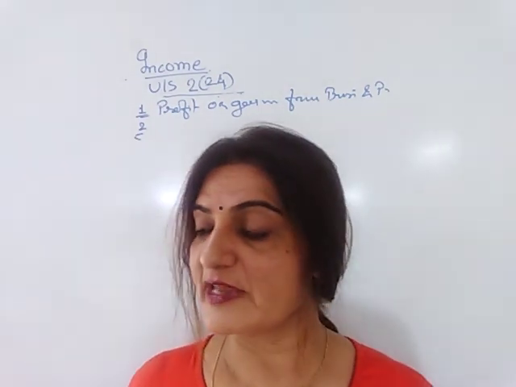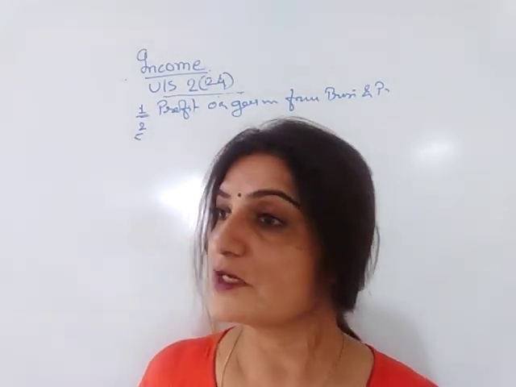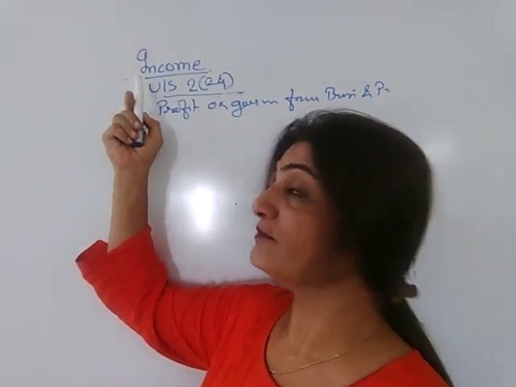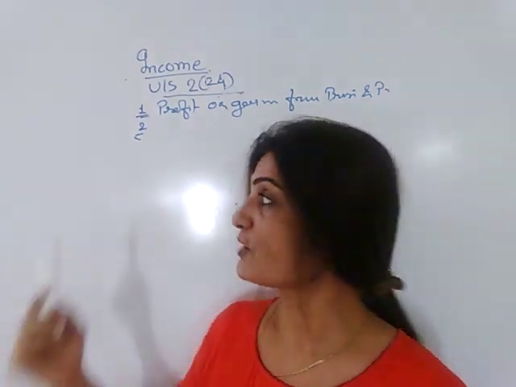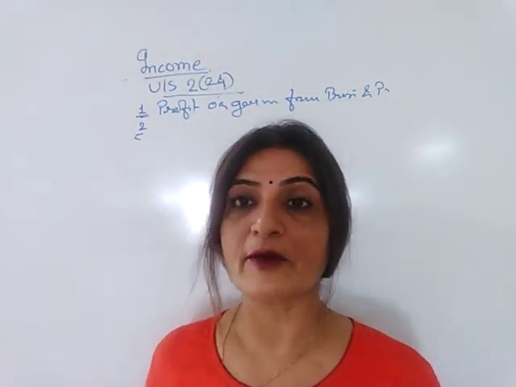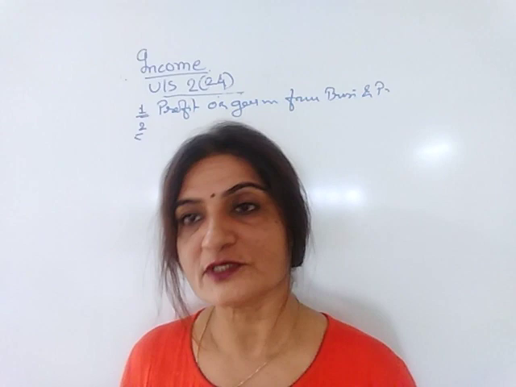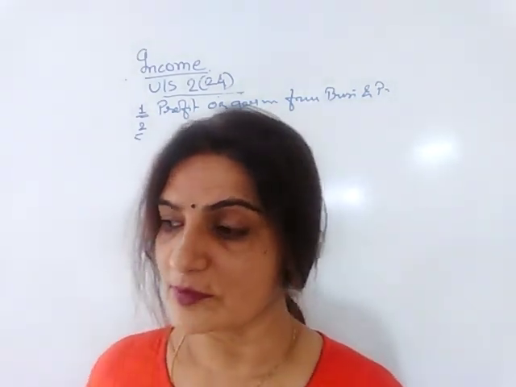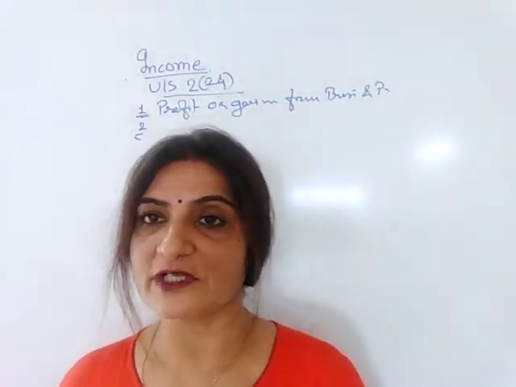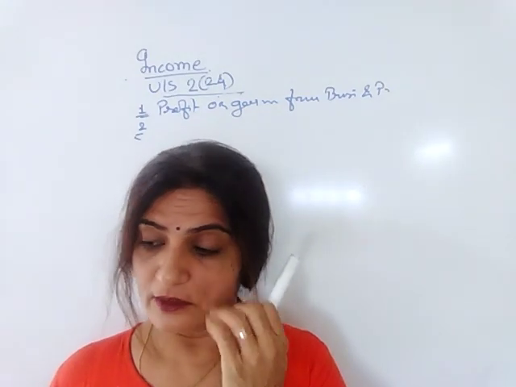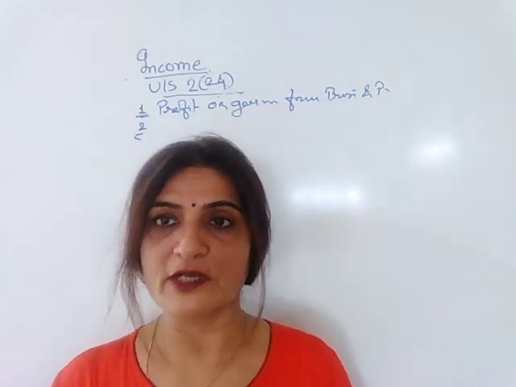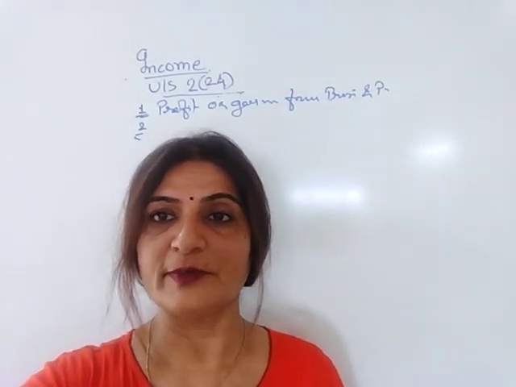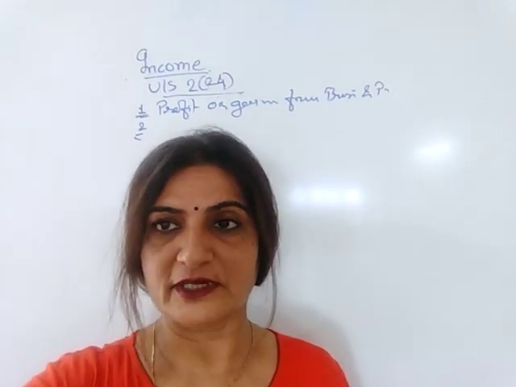So no doubt the definition of income is a more lengthy one. It covers 26 points, so I'm not going to write it on the board, but I have explained it to you, and previously I have sent you the picture of it. So it will be better for you to first write down the definition from the note given, and then whatever I'm going to say, it will be easy for you to understand. Thank you.